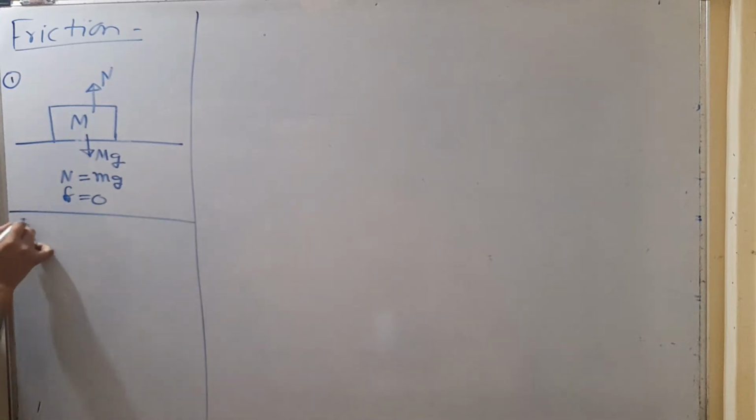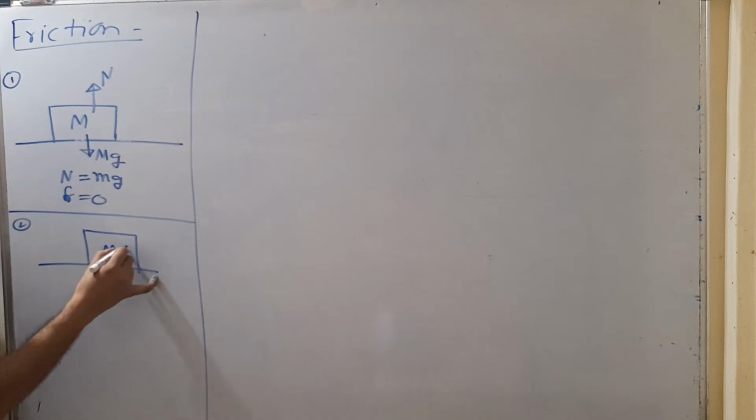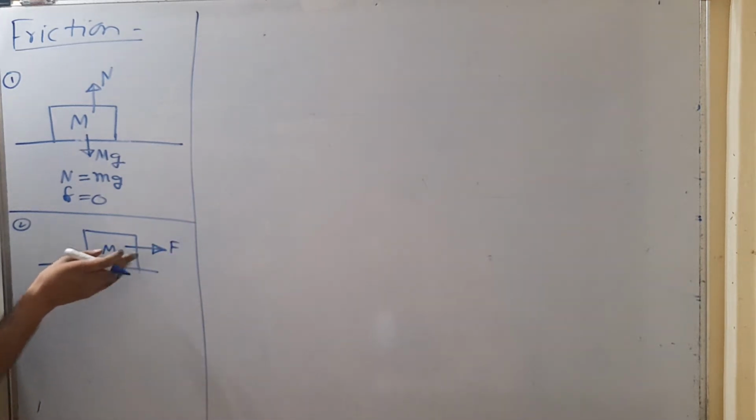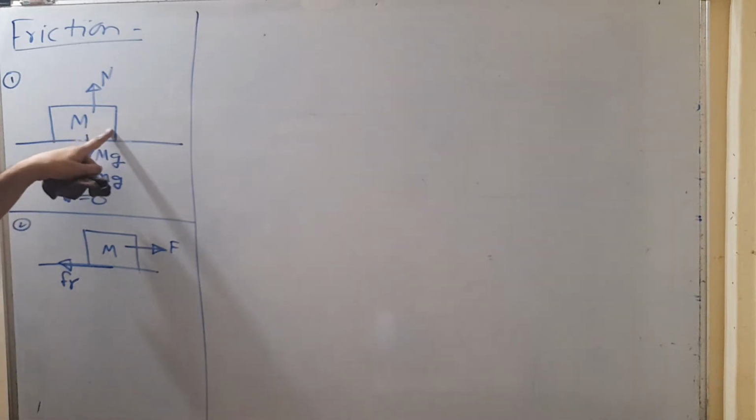In the second case, suppose this block is on a rough surface, and now we are applying a force in the forward direction. So this block has a tendency to move in the forward direction, so a frictional force is developing in the backward direction. That is what frictional force is. यहाँ पे इस ब्लॉक के पास टेंडेंसी नहीं थी, it is not trying to move in the forward direction, that's why no frictional force is developed in the first case.